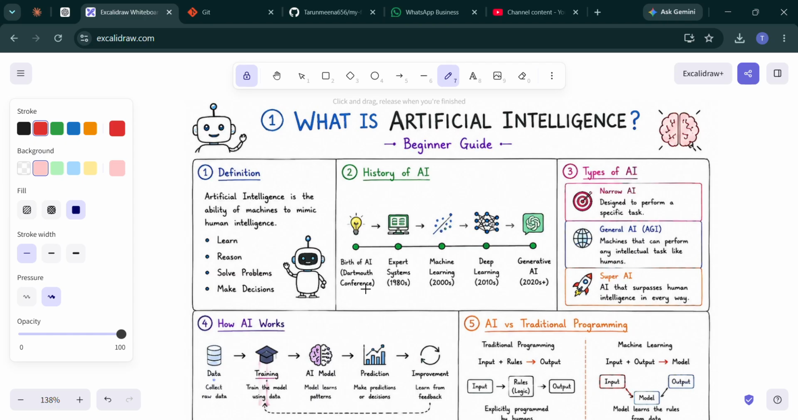Today we will discuss artificial intelligence. First, have you ever wondered how ChatGPT answers your questions, how Netflix recommends movies, or how Google Maps finds the fastest route for you? There are a lot of things like this, and the technology behind all of it is called artificial intelligence, or what we can say AI.